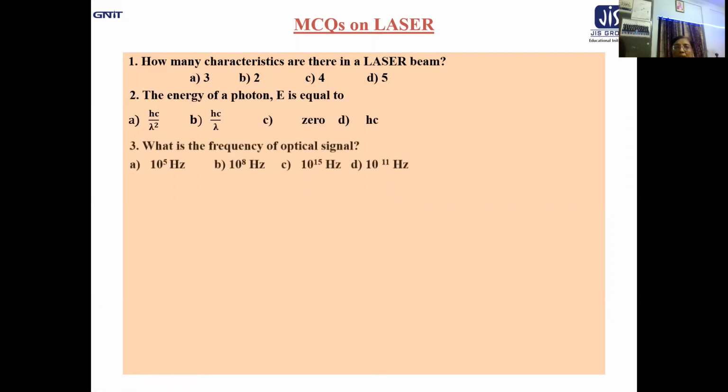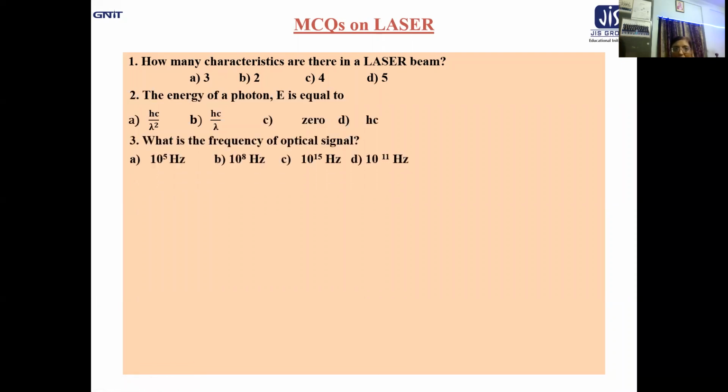Now come to question number 3. What is the frequency of optical signal? That means for light of a given wavelength, you have to get the corresponding frequency. Now, what is the order of the wavelength of visible light? We all know 4000 angstrom to 8000 angstrom, that means 4 into 10 to the power minus 7 meter to 8 into 10 to the power minus 7 meter.